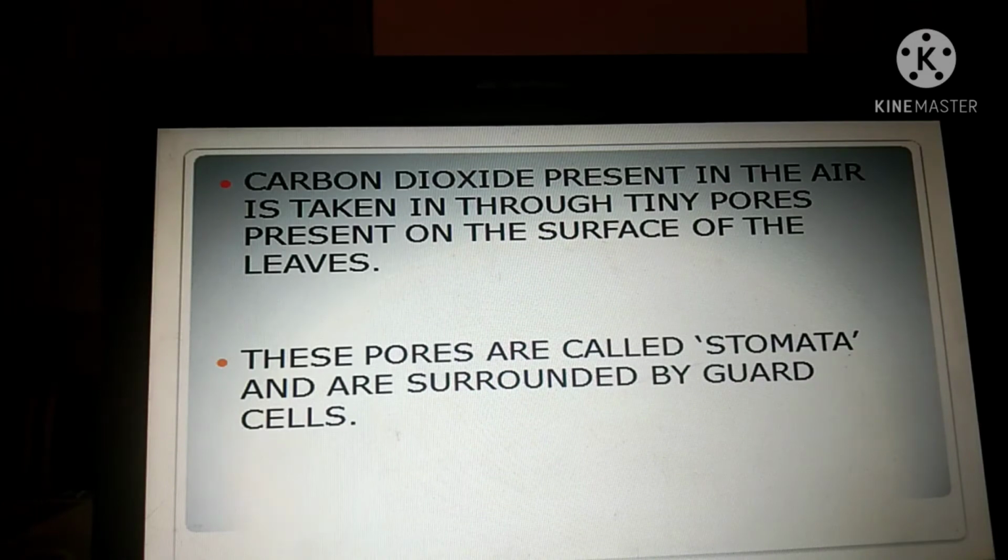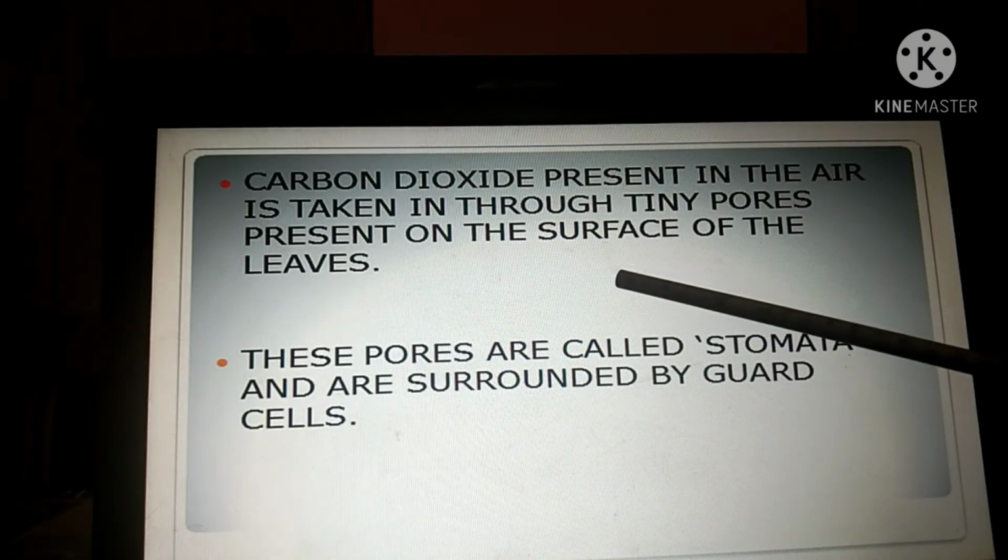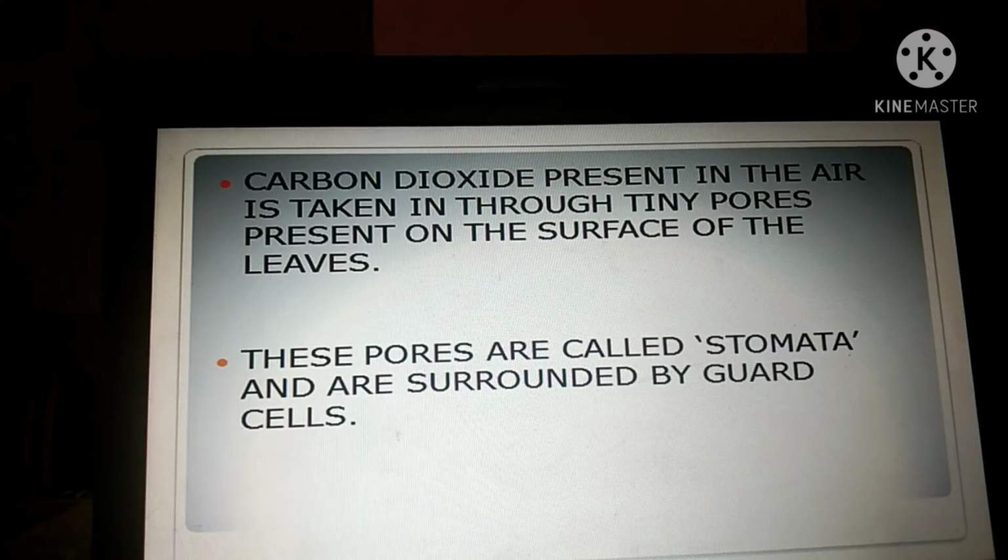Right. Now carbon dioxide, it is not present in the soil, isn't it? Carbon dioxide is present in the air. Now carbon dioxide is also needed for photosynthesis. So how will it reach the leaf? Through tiny pores present on the surface of the leaf. On the surface of the leaf, especially on the bottom side, not on the top side. On the top side also you have, but mainly on the bottom side you have certain pores. What are these pores called?